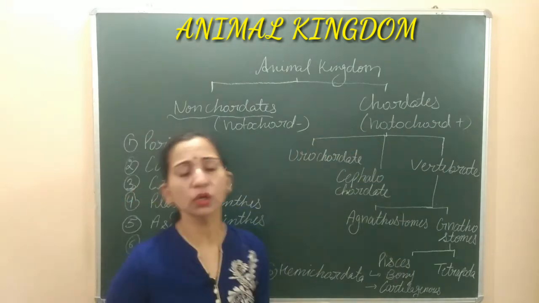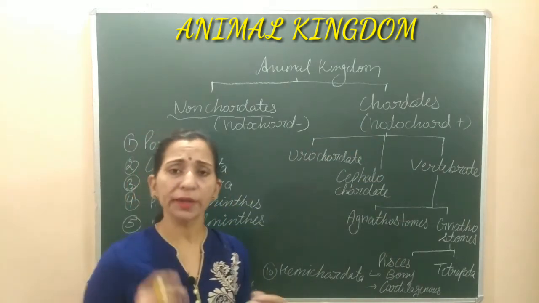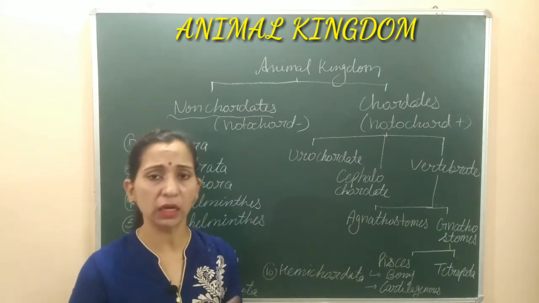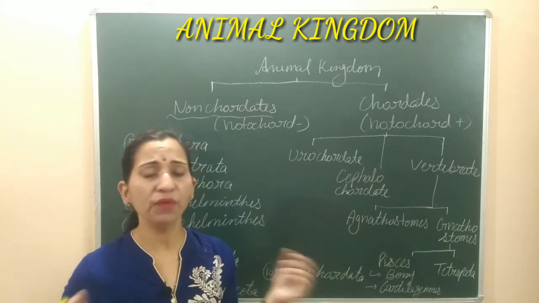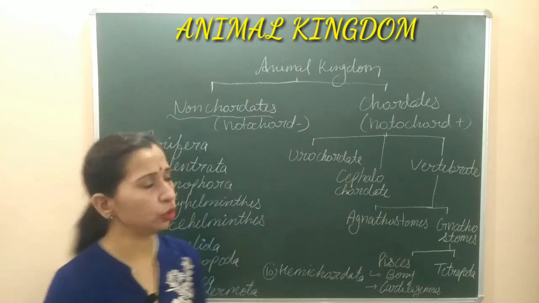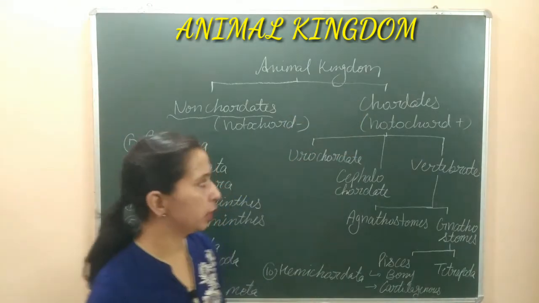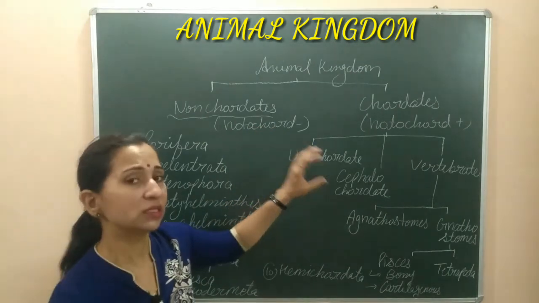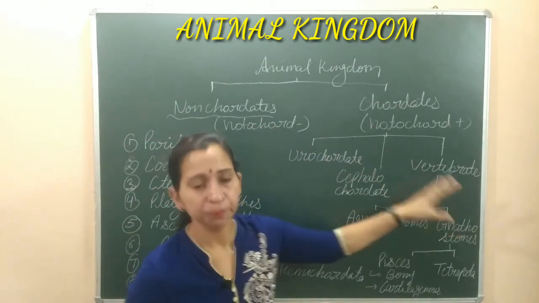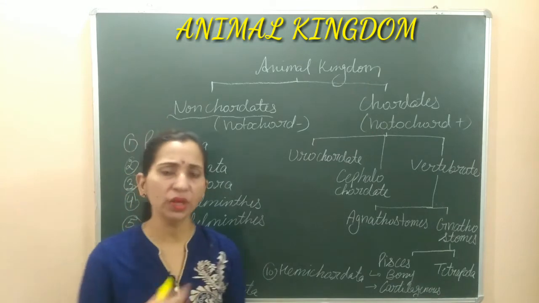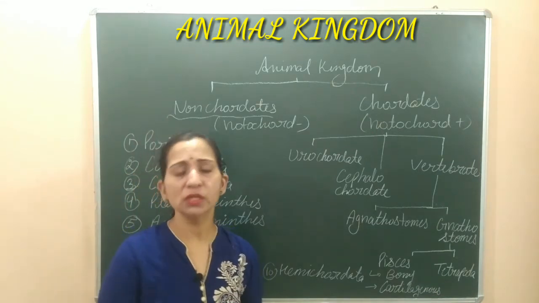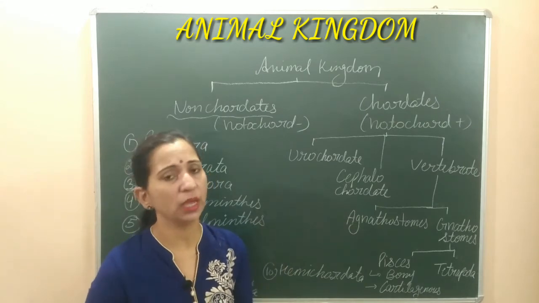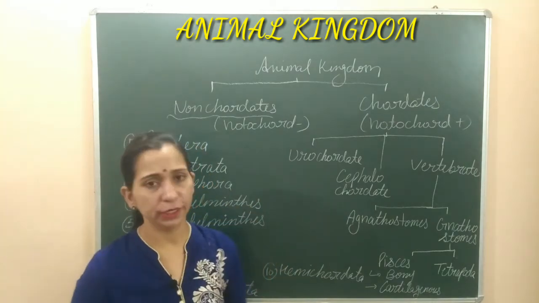Now let's move on to the chordates. Chordates are the organisms which bear notochord. Means notochord is present in their life. चाहे वो पूरी life हो या फिर life की किसी भी stage में present हो, then they are known as chordates. This chordate is further divided into different groups that are urochordate, cephalochordate, and vertebrate. Urochordates are the organisms where the notochord is present only at the larval tail. Larval stage में tail में present होती है. These are known as urochordates.